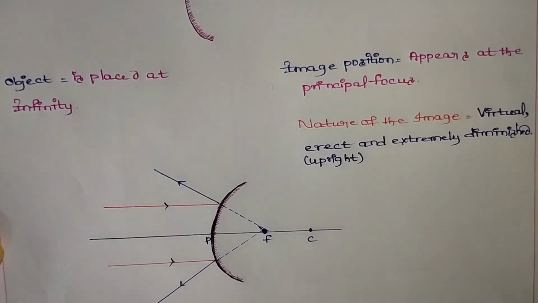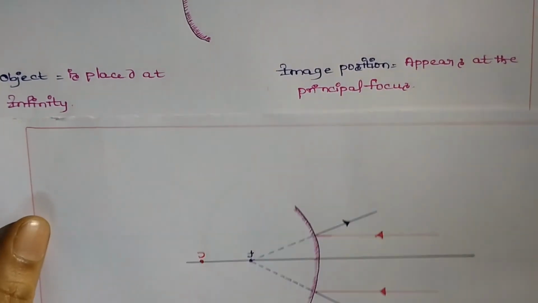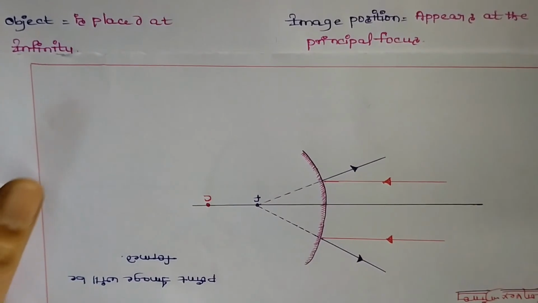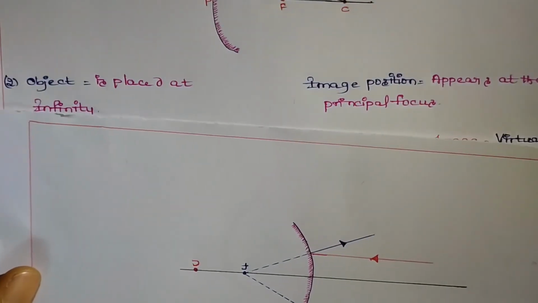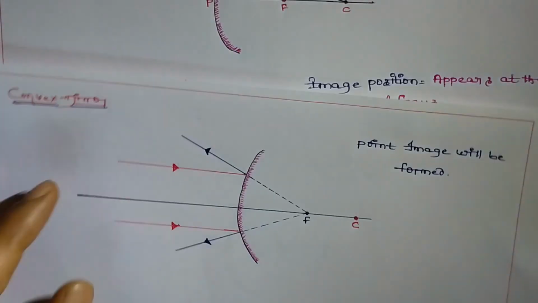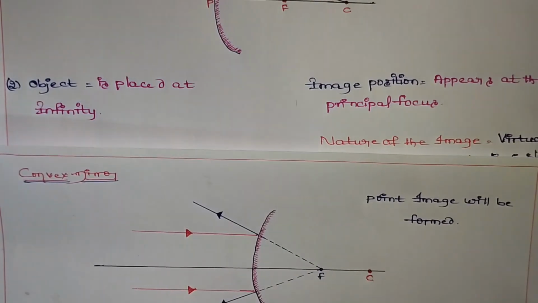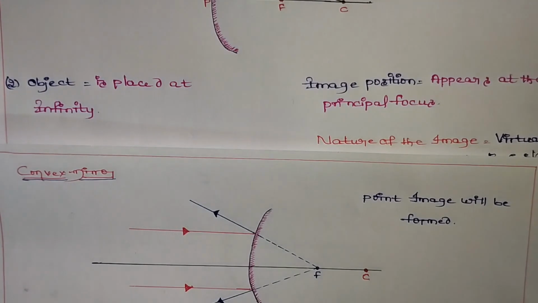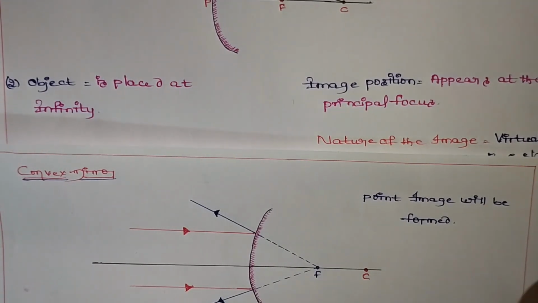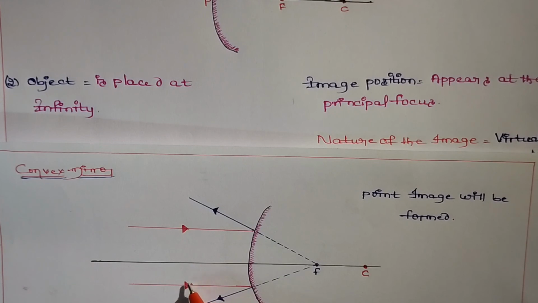Next, in this case, if we place the object at infinity, same as we discussed in the concave mirror, here also we will get parallel rays which are parallel to the principal axis.